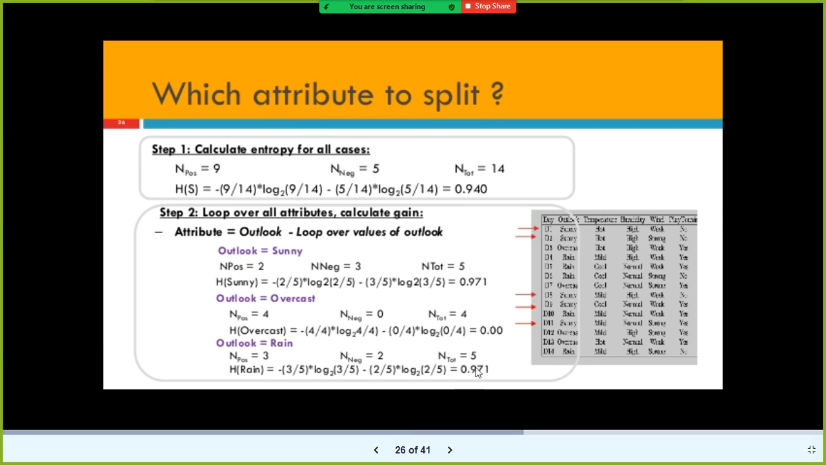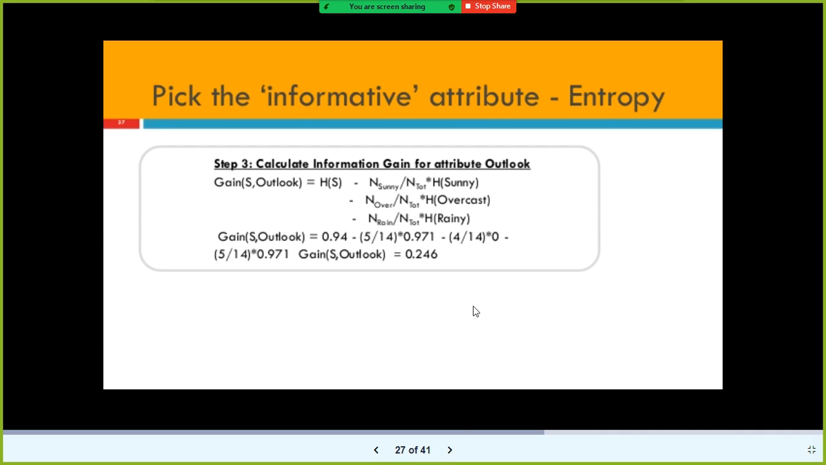This is Overcast, this is 4, I think. Okay, there is some problem here. 4 out of 4. No, sorry, it's correct only. 5 by 14 into 0.971. Both the cases same value, but 4 out of 14 into 0, right? So you get some value, 0.246.